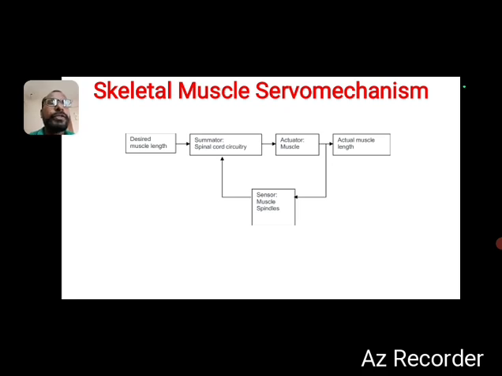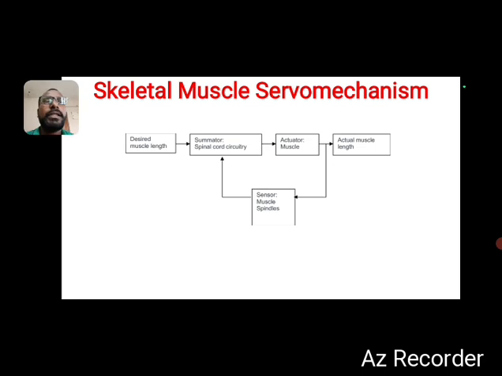This variation is measured with the help of the sensor. The sensor is always connected in the feedback path. The sensor senses the change in the muscle length, and it is given as input to the summator. The summator, or comparator, requires two inputs. One is the desired muscle length, the other is the actual muscle length which was measured.